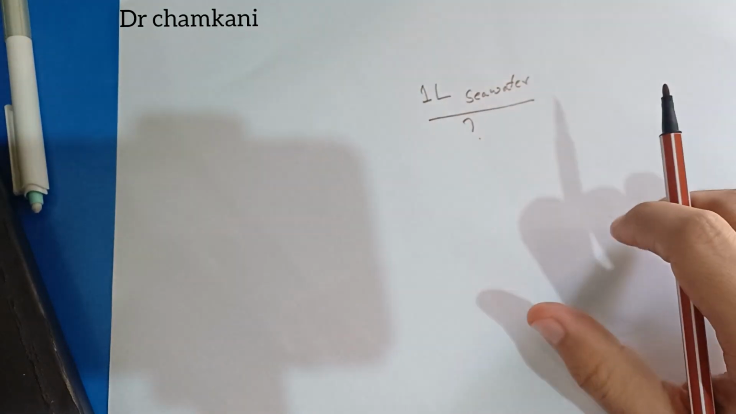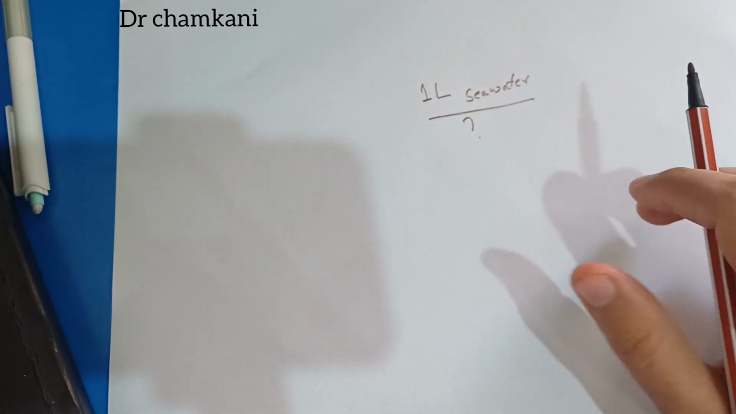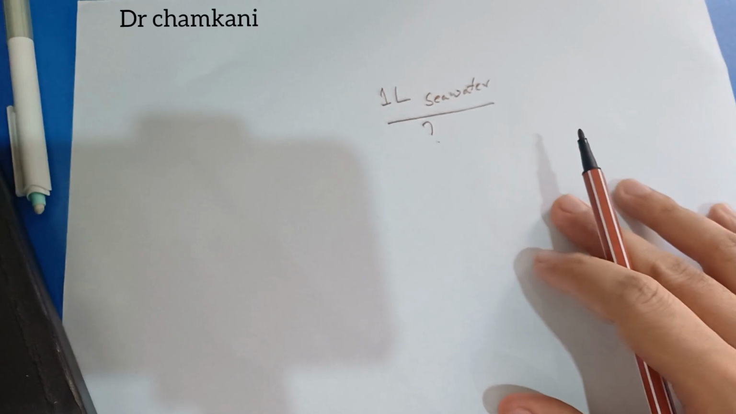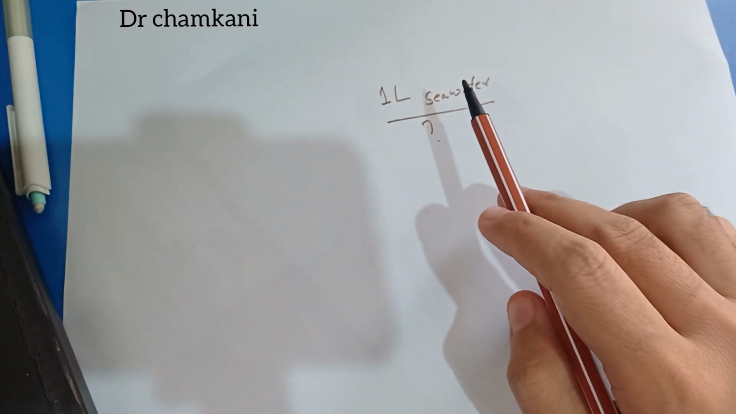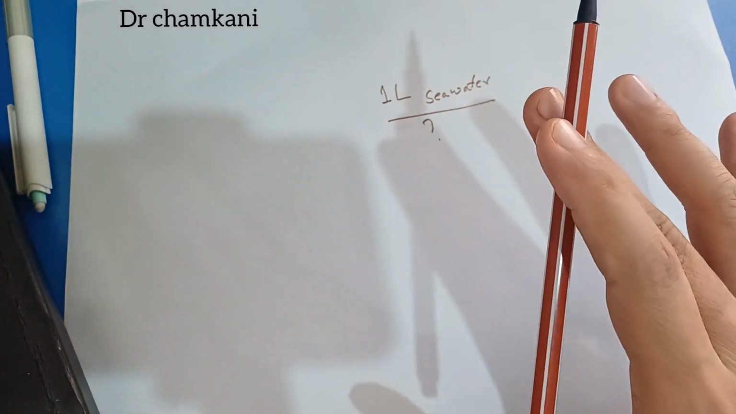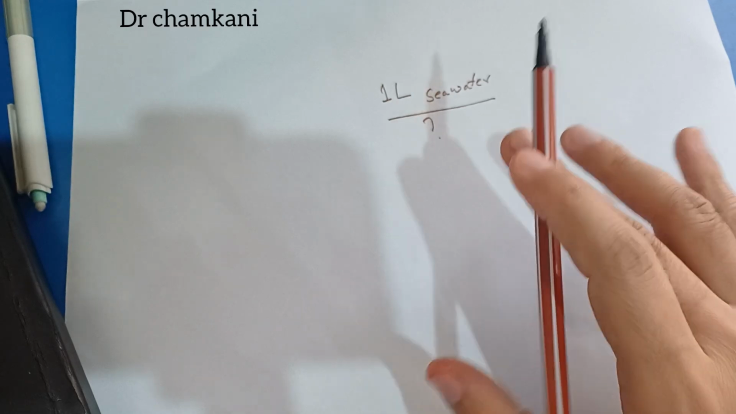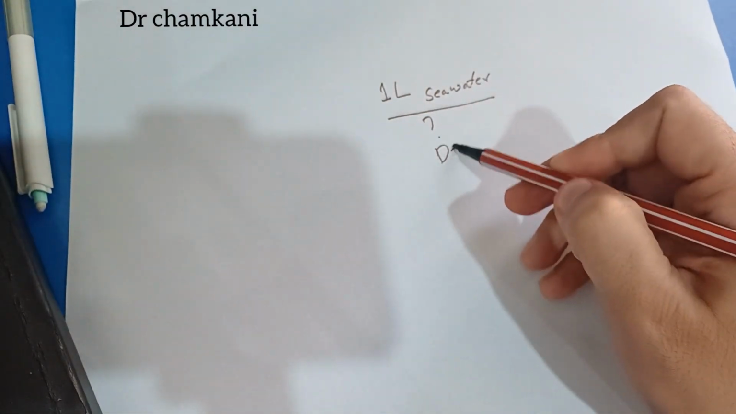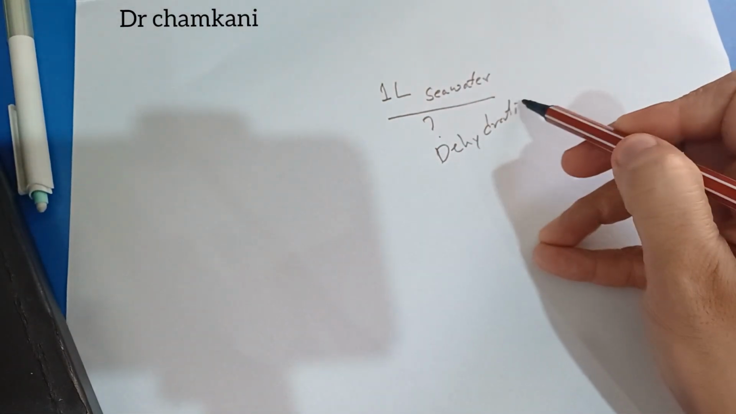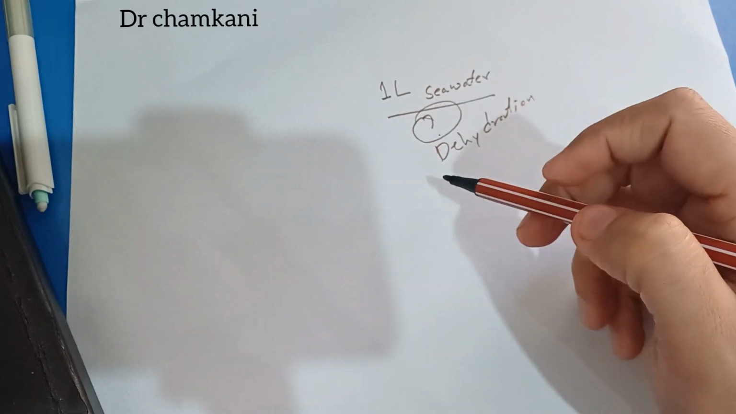Normally, when someone is thirsty, they drink water. But if you drink seawater, 1 liter, or 2 liters, or whatever the volume of seawater you consume, it will lead to dehydration. But why? The question is why?